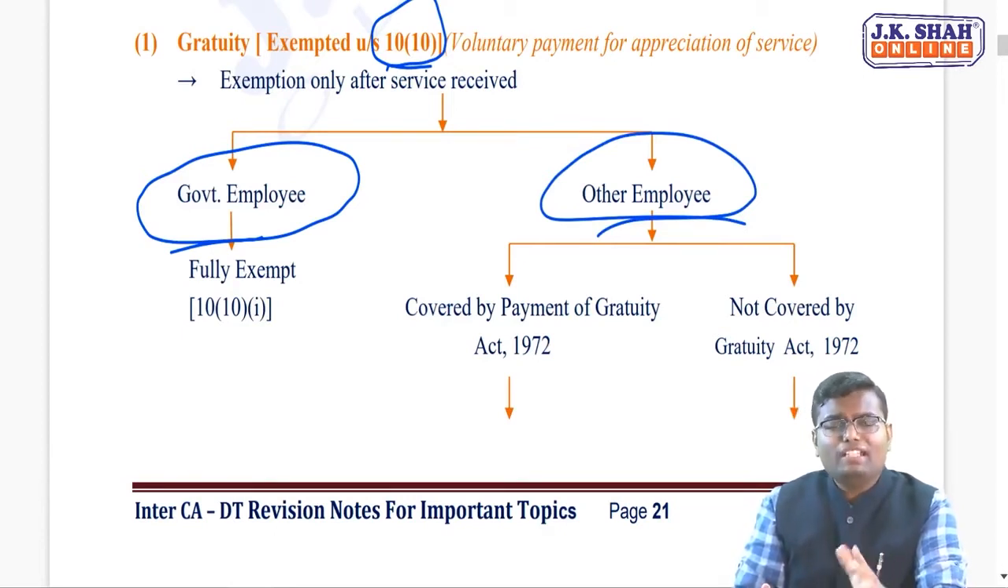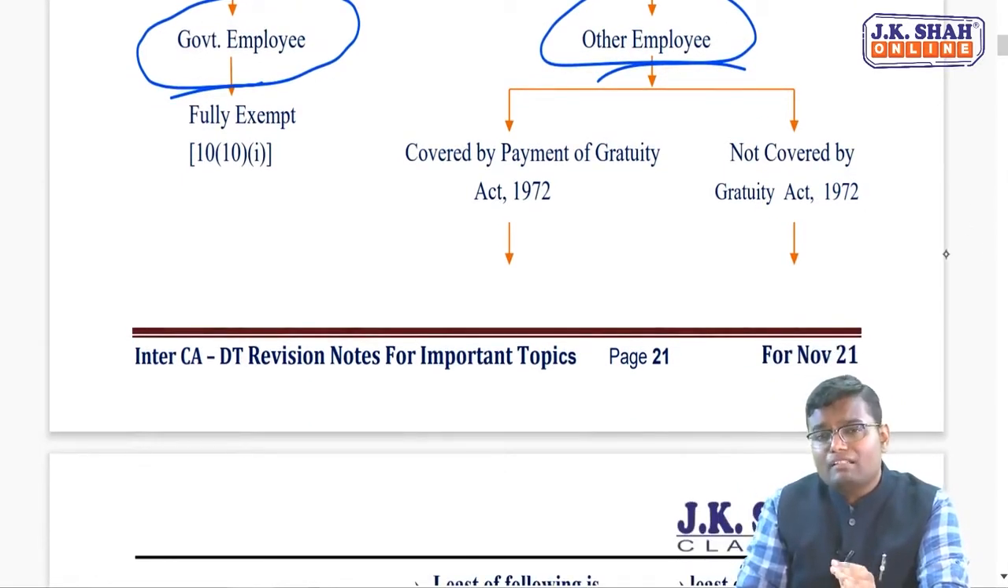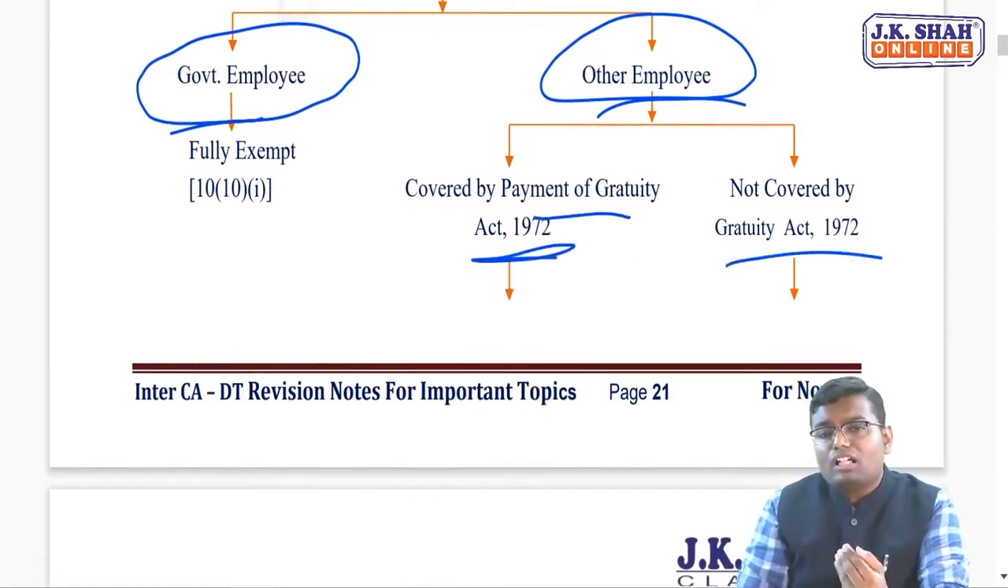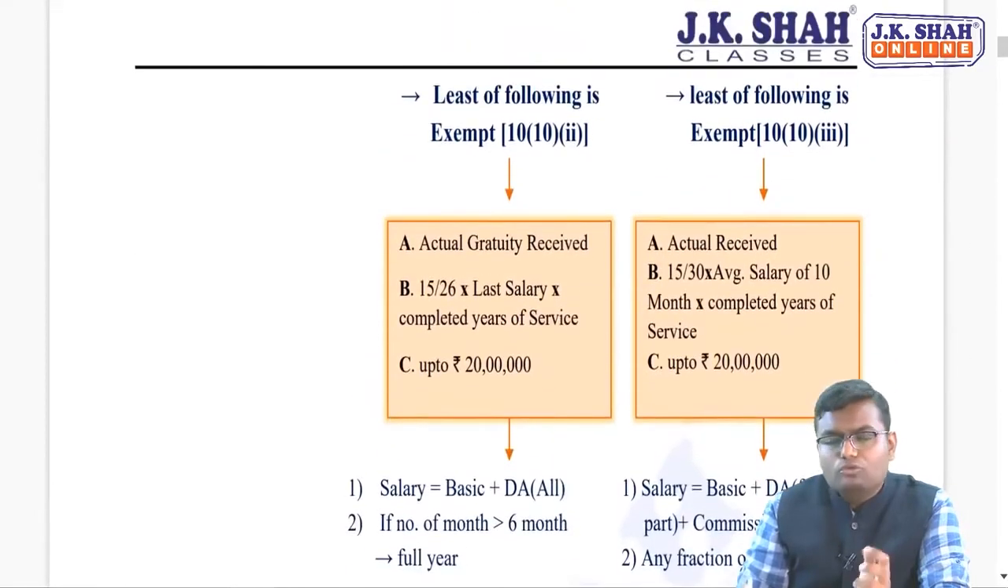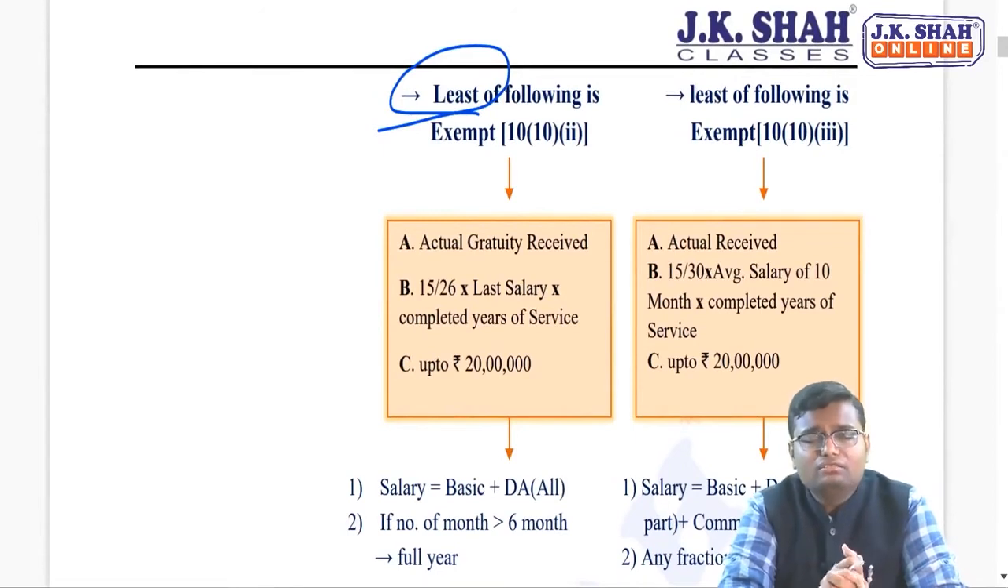If you are employee of any other person, we have to see whether that employer is a compulsory person who has to pay gratuity under an act called Payment of Gratuity Act 1972, or is paying voluntary. So if you are covered under Payment of Gratuity Act 1972 or you are not covered. Let's say you are covered under Payment of Gratuity Act 1972. Whichever is lower will be exempt. 3 conditions are given. You have to see whichever is lower, that much will be exempt, balance will be taxable. The first one, actual gratuity received. I said the exemption can never exceed the amount what you received.